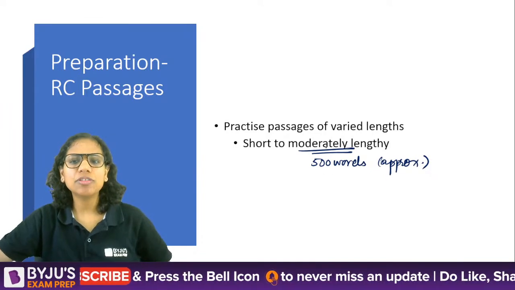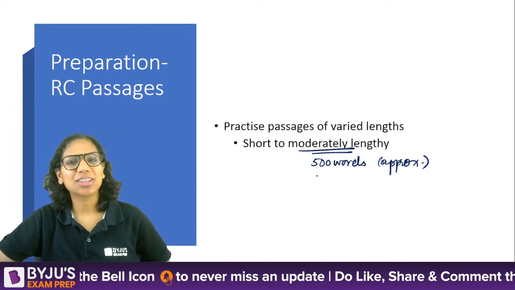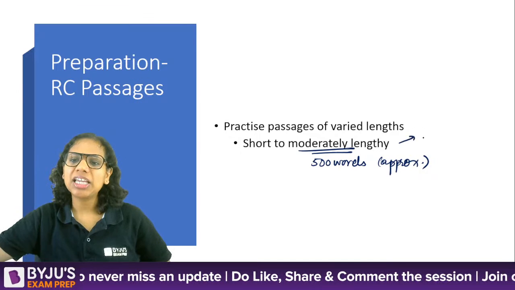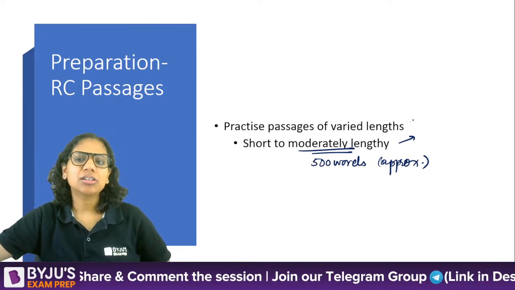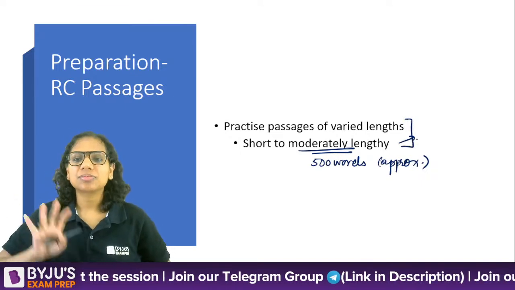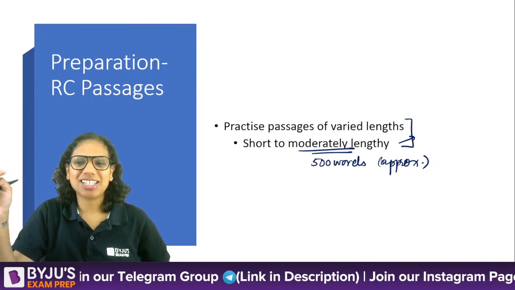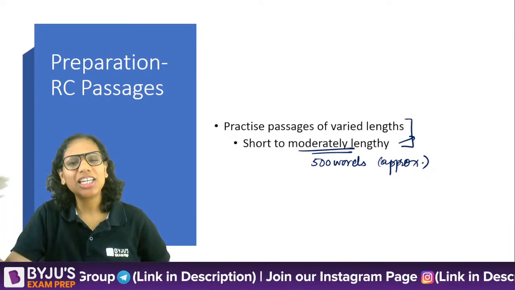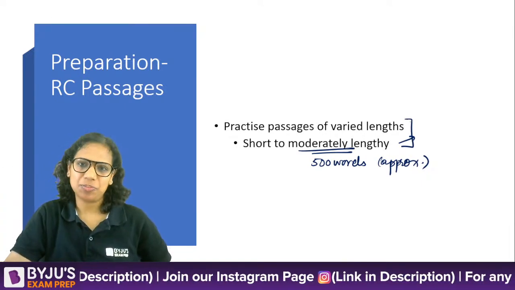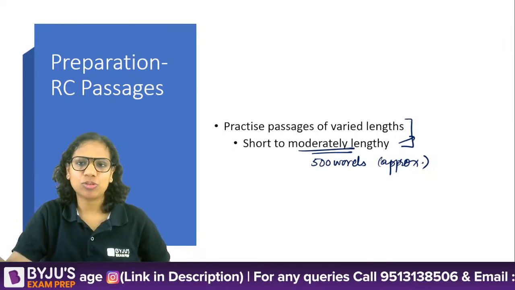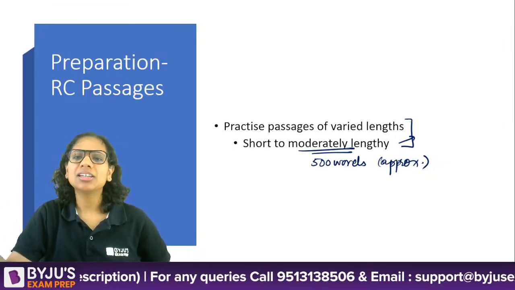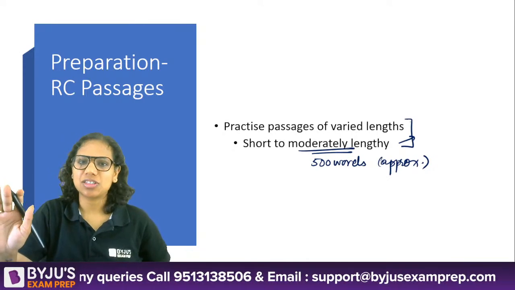So that's not even moderately lengthy, that's short to lengthy only, right? I think at the most you can think of a 650, 700 word RC passage. If everything goes as per a rational plan, then I don't expect a very lengthy RC passage in your exam, right? Two moderately lengthy RC passages, that's what I expect. At the most three, let's say, short, medium length RC passages.